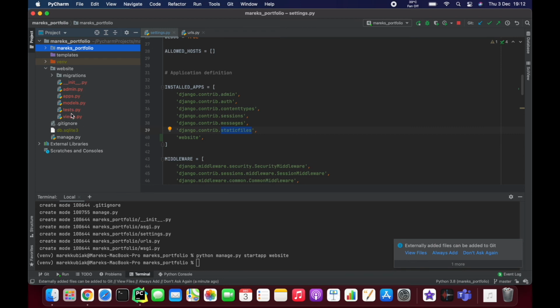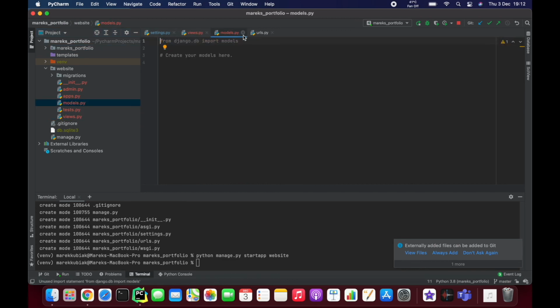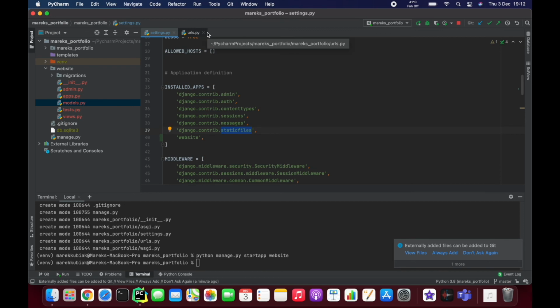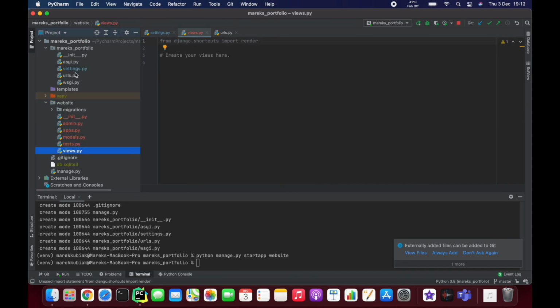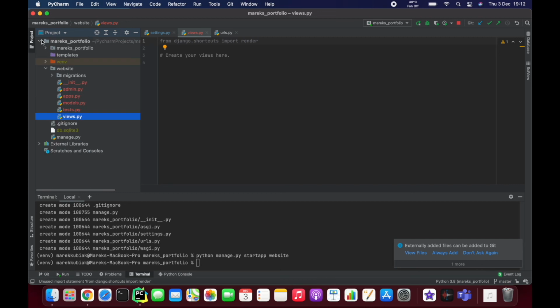It doesn't do anything yet. It has its views, it has its models here. So we're going to do something with it. I'm not sure if we're going to use models for this app because, as I said, it's going to be a very simple app that's going to just put together all the other apps. But for now, we will use some views, and we're going to have URLs here as well. So then we can import them here. So let's do the last thing for this video and save our progress.